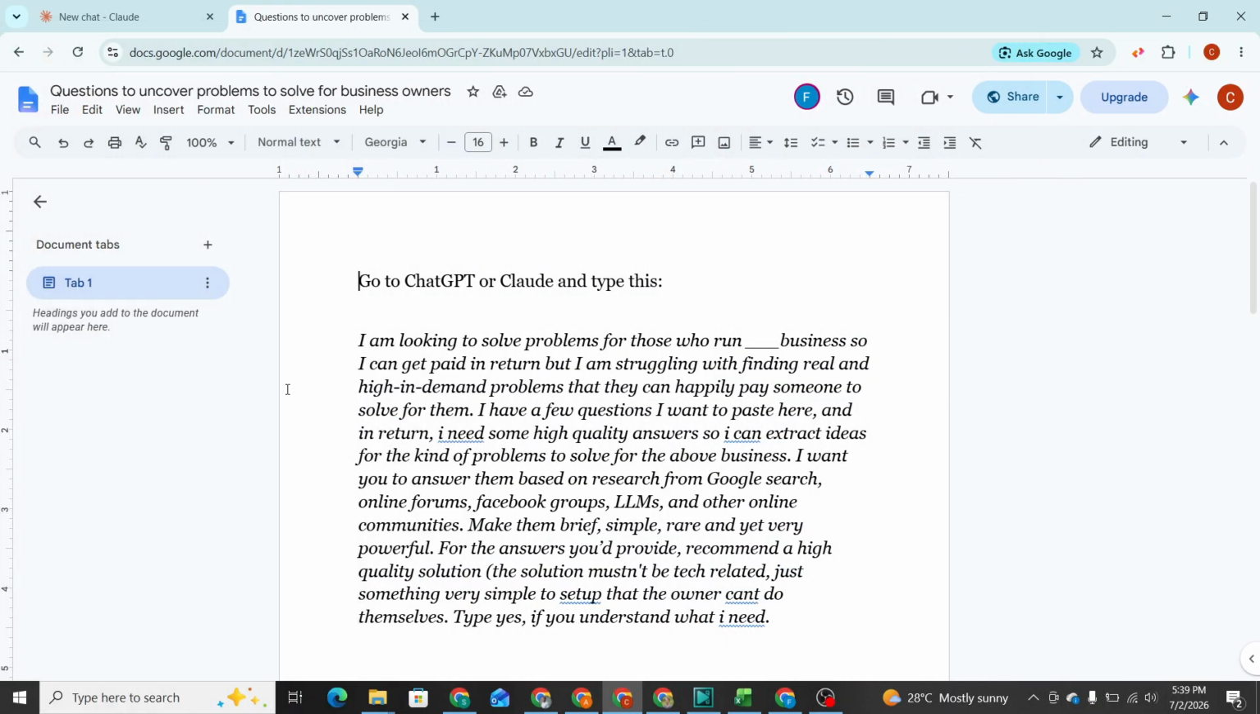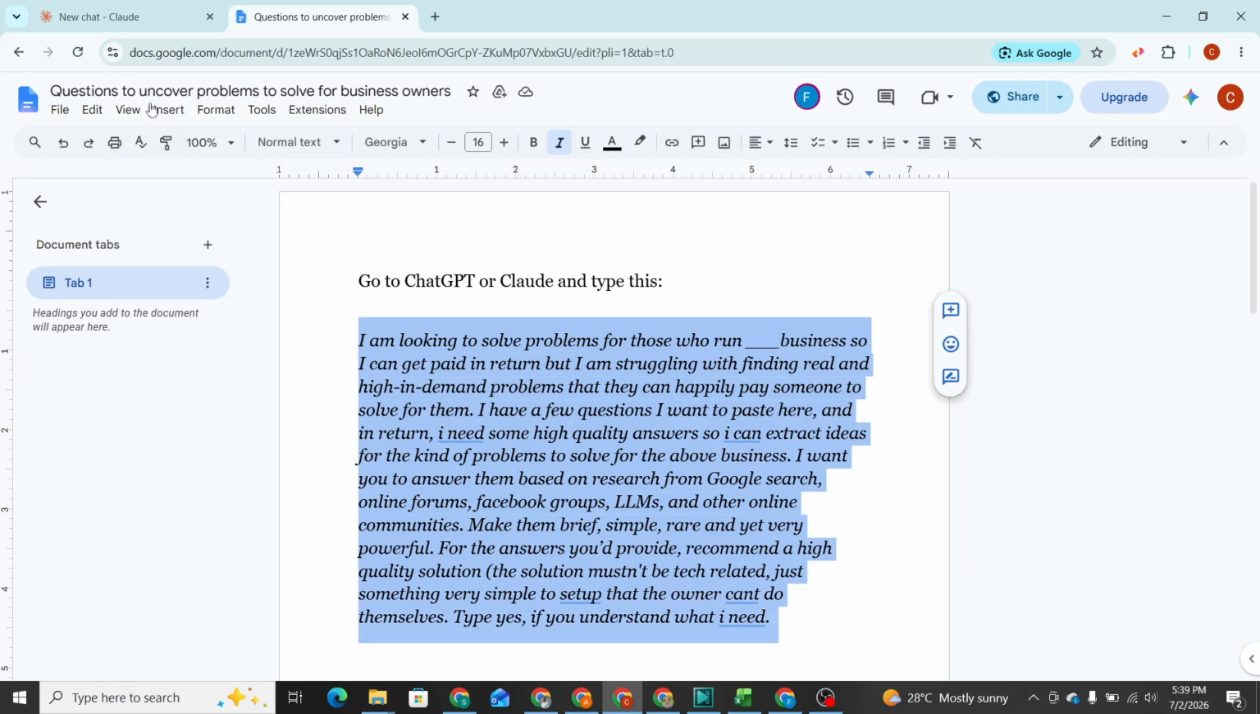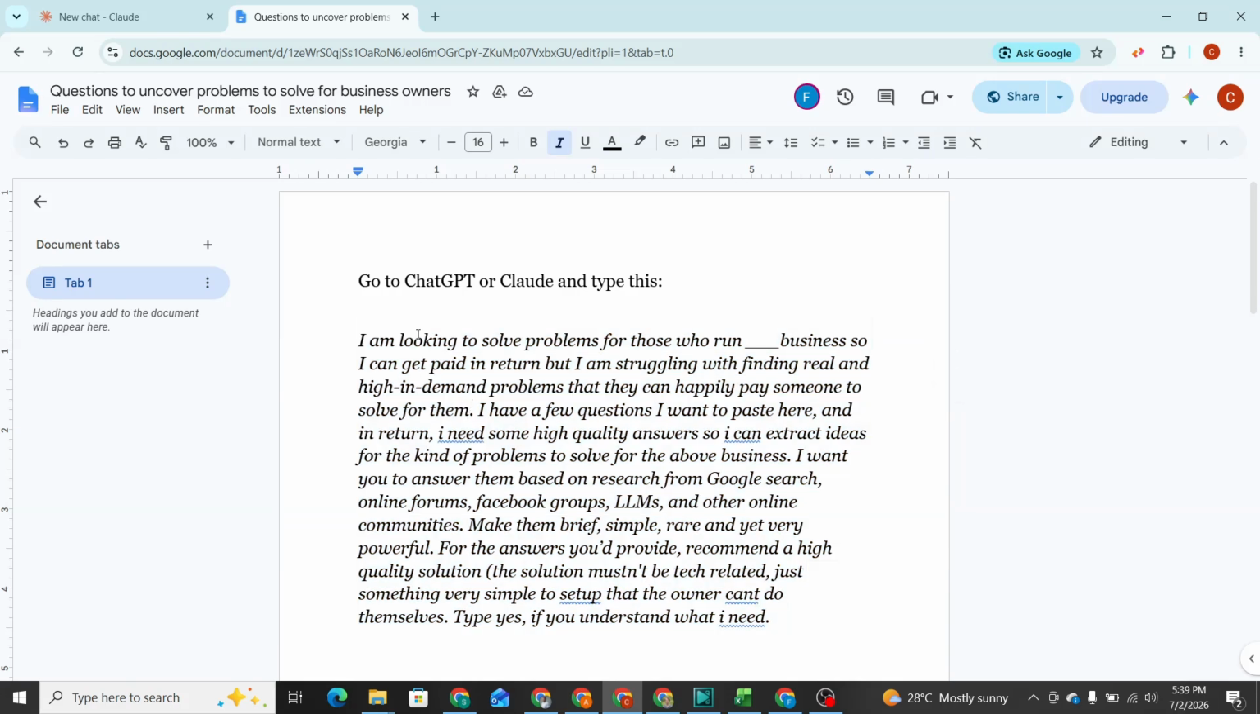All right, so if you're here, here is the first thing you're going to do. You take this prompt, go to Claude or ChatGPT, anyone you prefer, and paste this prompt into any of these AI platforms. What this prompt is going to do is give the AI platform an idea of what you want to achieve. And what do you want to achieve?